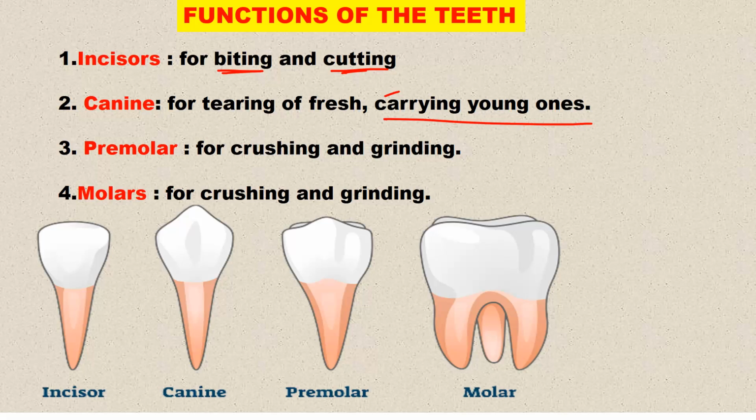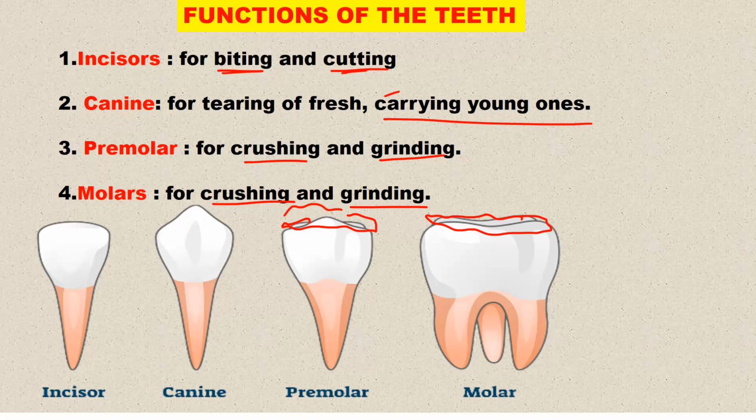But anyway, what you need to know is that canines are used for tearing flesh and killing young ones. Then premolars are normally for crushing and grinding. Equally, the molars are for crushing and grinding, and of course its shape can tell you that this is normally for crushing and grinding. Now, what is the difference between the molar and premolar?